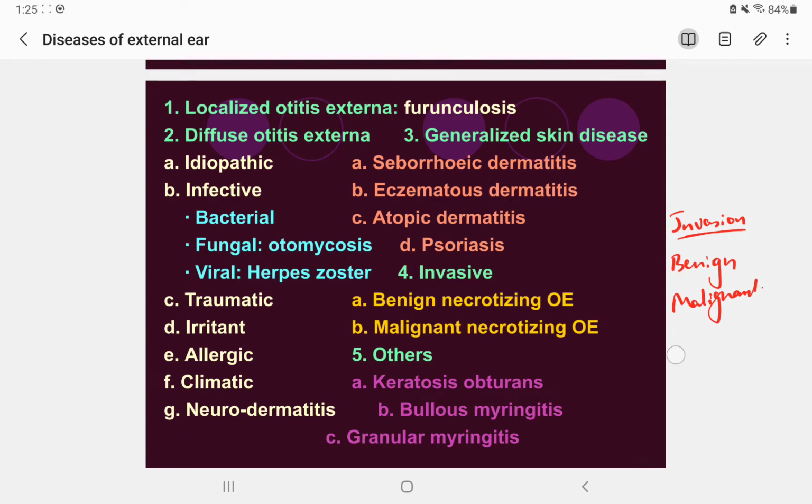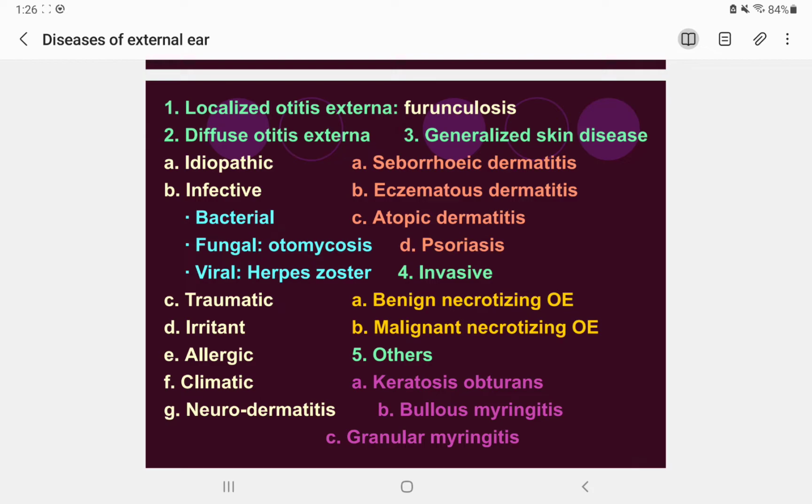All right. And in others, there are conditions called keratosis obturans, bullous myringitis and granular myringitis. So keratosis obturans, bullous myringitis and granular myringitis. So that's others, that falls under others.